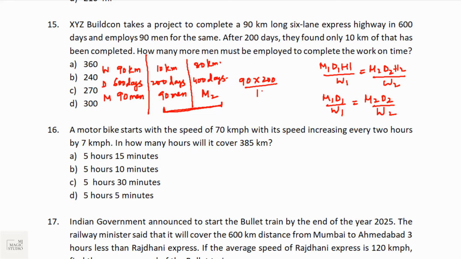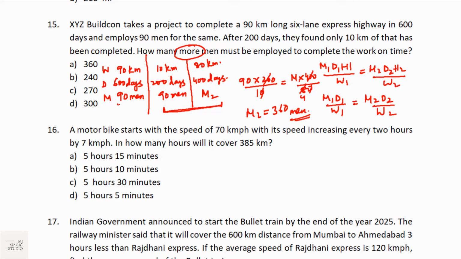So we have 90 into 200 by 10 equals M into 400 by 80. 200 and 400 cancel to 2 and 4 respectively. So M2 is 90 into 4, that is 360. So 360 men are required to complete the remaining work in the given time.